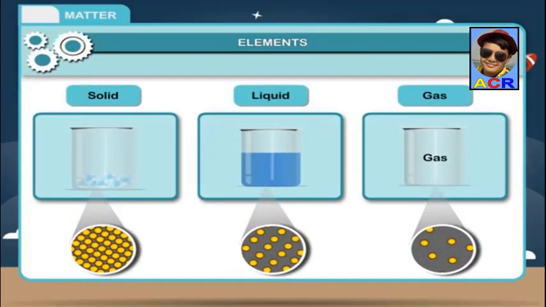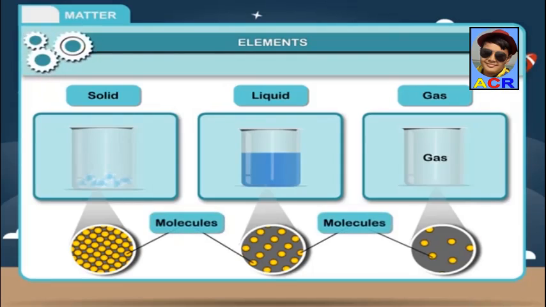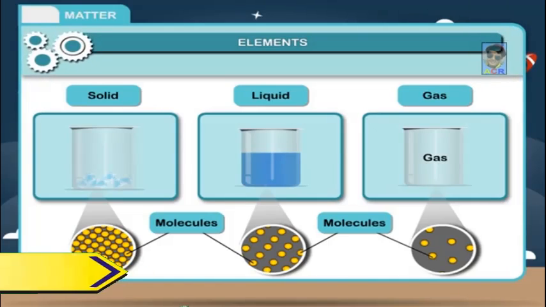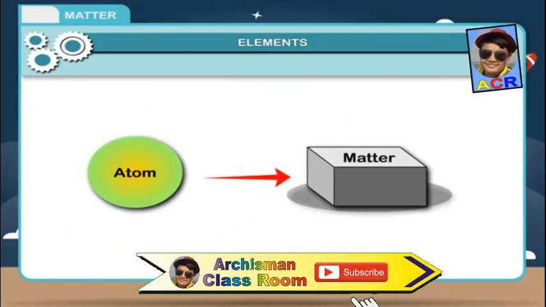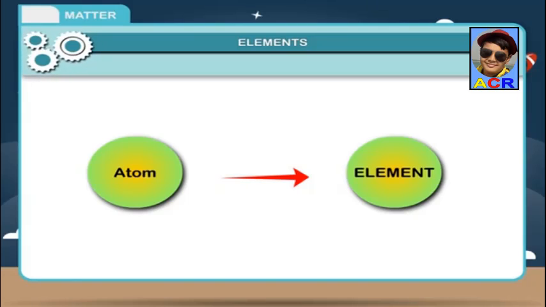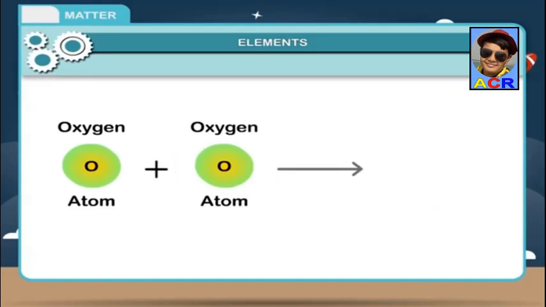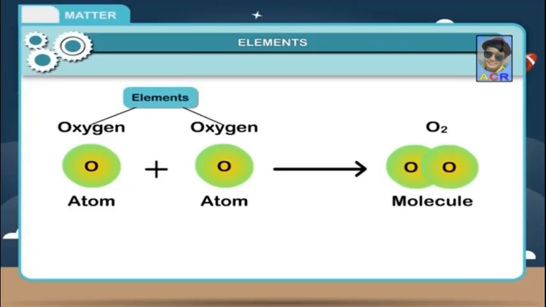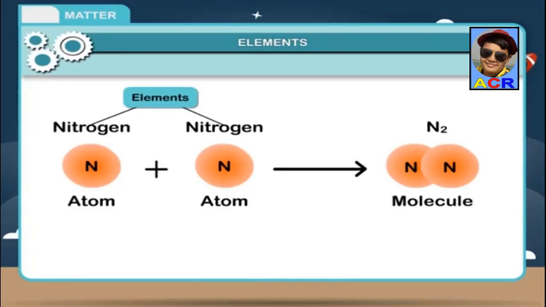We have learned previously that various states of matter exist due to different arrangements of molecules in them. Now, we will learn that molecules are not the smallest particle of matter, but it is an atom, which is the smallest particle of matter. An atom is the smallest particle of an element which may or may not have independent existence, but always takes part in a chemical reaction. All elements are made up of atoms. Atoms of an element are similar to each other, while atoms of different elements differ from each other.